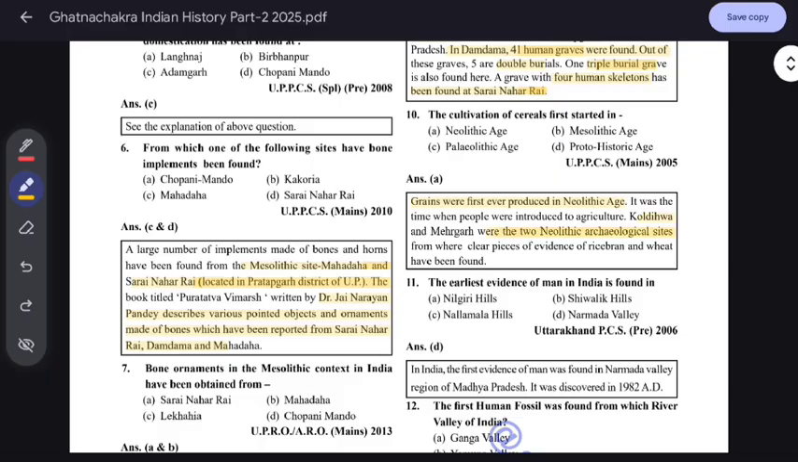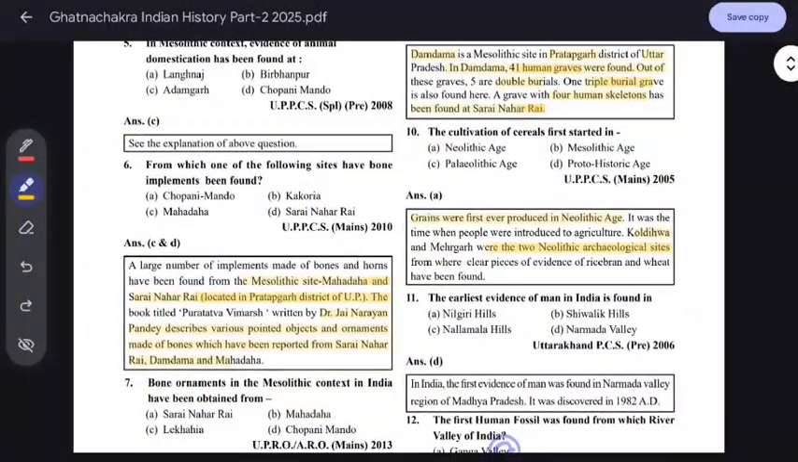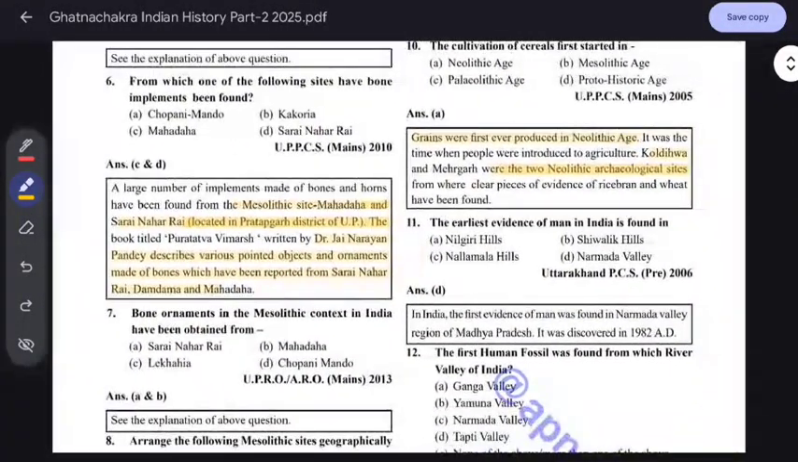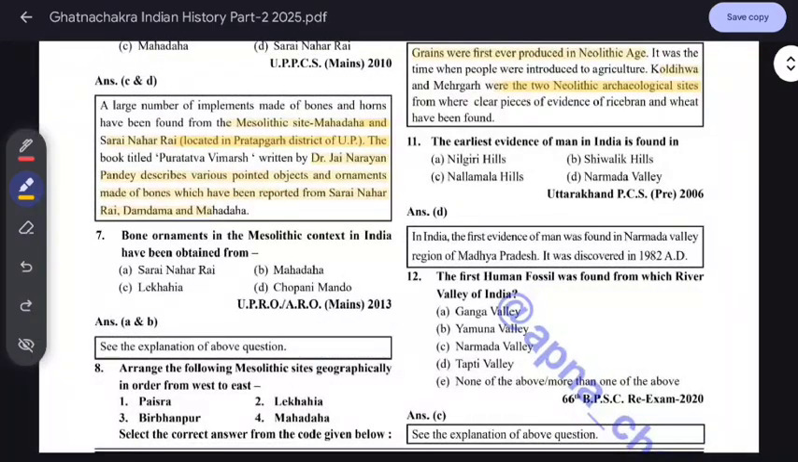Clear evidence of rice grain and wheat has been found. Okay. And the next question is: earlier evidence of man in India is found in? So it is the Narmada Valley, which is in Madhya Pradesh. So you can see that the first evidence of human beings is found in the Narmada Valley. This code, 1982.